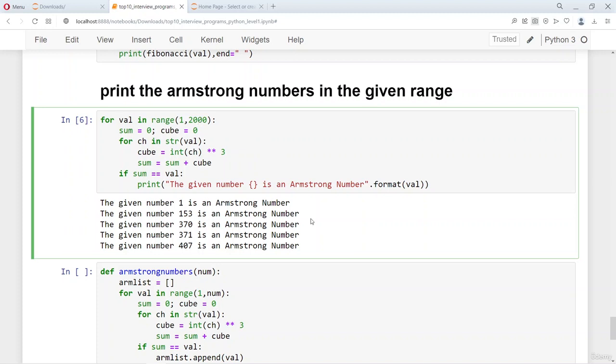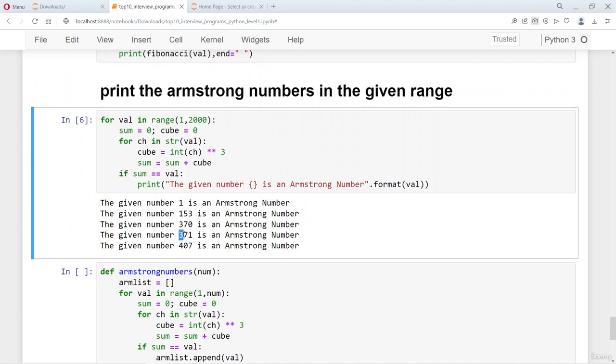So you can see that 1 is an Armstrong number and 153 is an Armstrong number as well. The reason is, if you take the cube of 1, which is 1, cube of 5 is 125, so the total is 126, and cube of 3 is 27, so 126 plus 27 is 153. Similarly, the cube of 3 is 27, and the cube of 7, 7 into 7 into 7, is 343, plus 27 is 370. And similarly, 371 is also an Armstrong number because 370 plus 1 is 371.